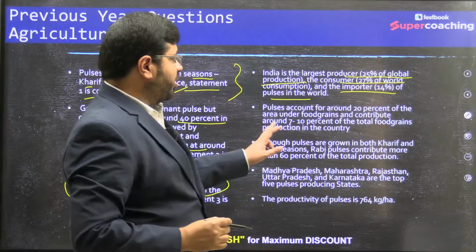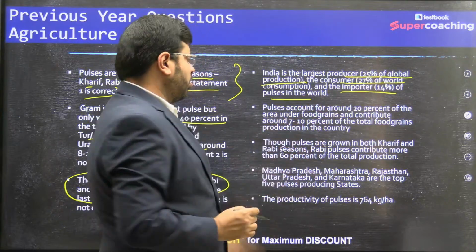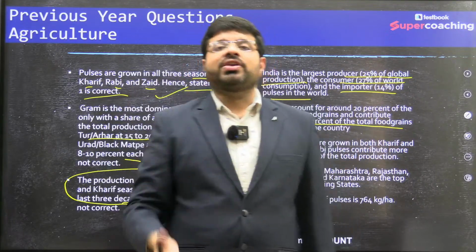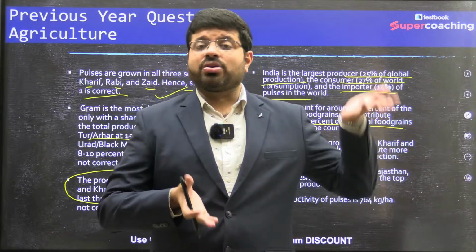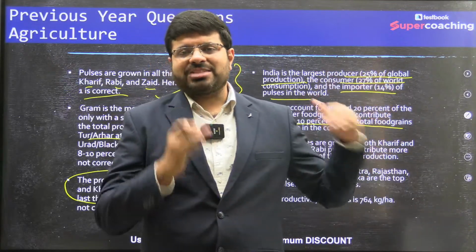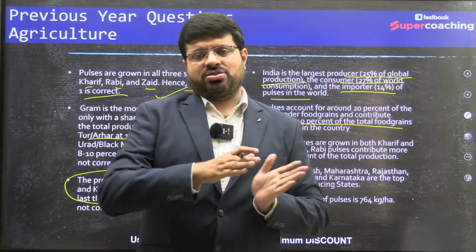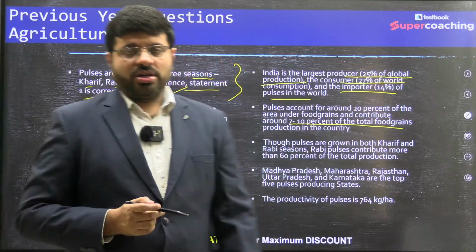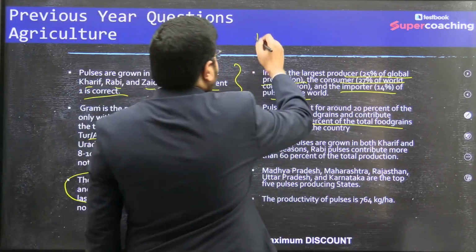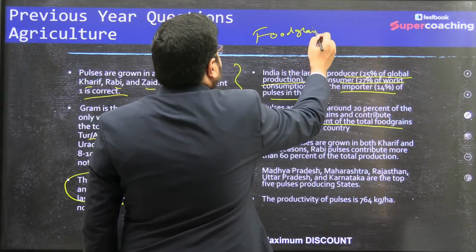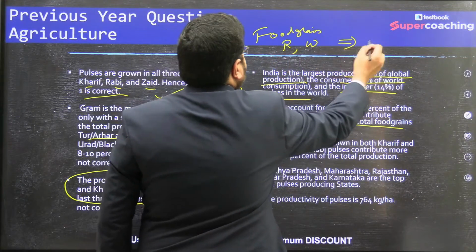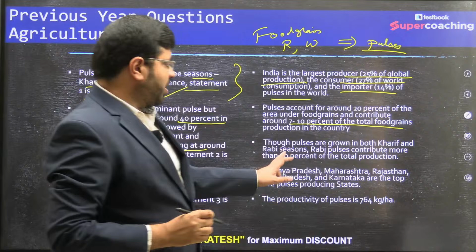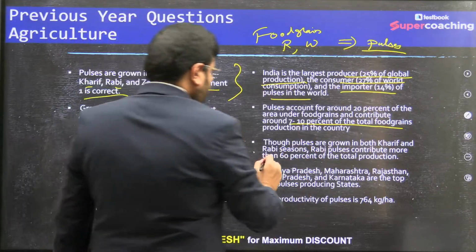Pulses account for around 20% of the area under food grains and contribute around 7 to 10% of the total food grains. Even now, a shift is needed from the food grains which we grow excessively, a certain part, not everything, towards pulses. That is very much needed, especially from rice and wheat towards pulses. Though pulses are grown in both Kharif and Rabi seasons, Rabi pulses contribute more than 60%.